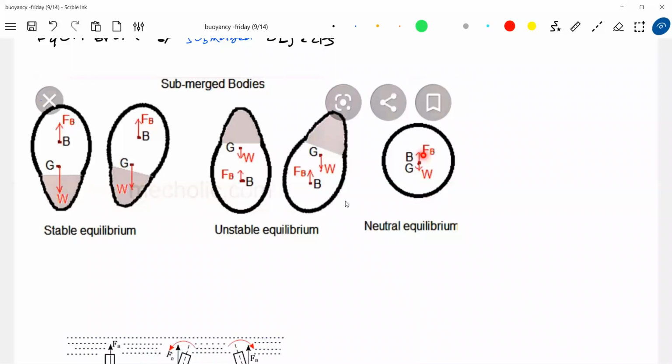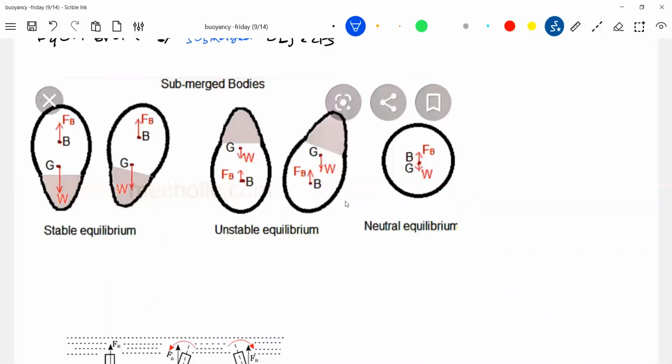Where the buoyant force and the weight act through the same point. What do you mean by the same point? The point of action, like the weight. The weight acts through the center of gravity, or better, say center of mass. What about the buoyant force? B is called the center of buoyancy.